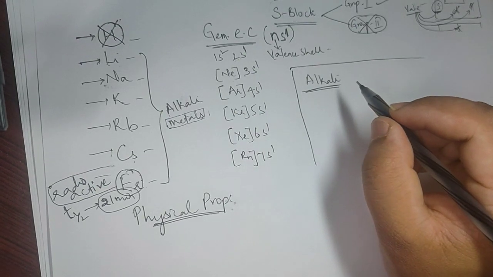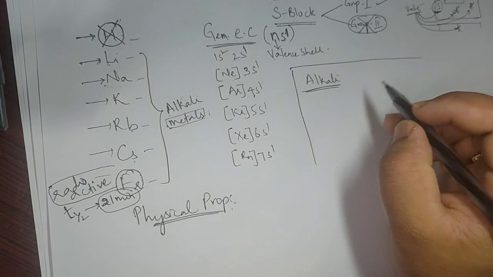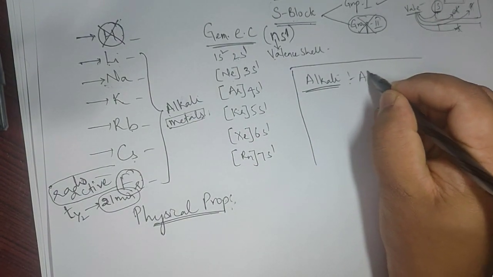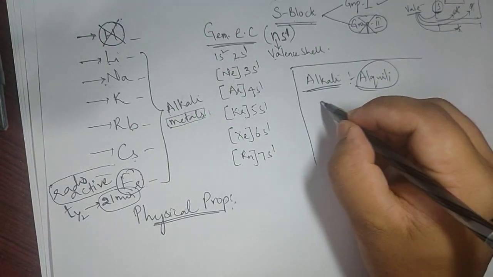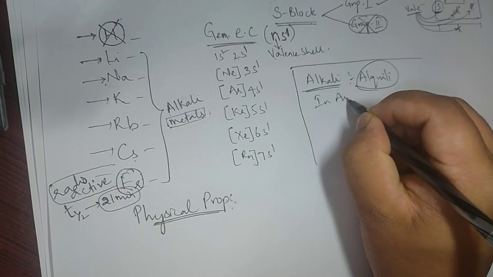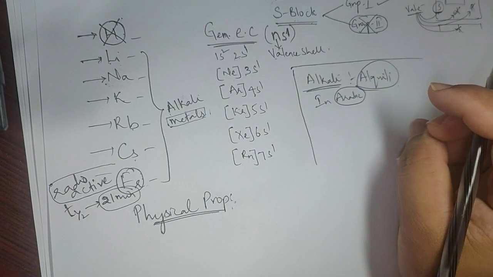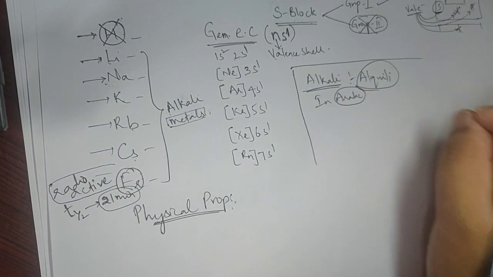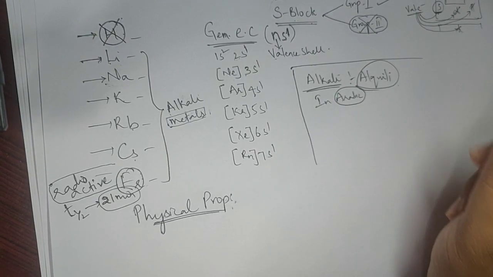Alkali is derived from an Arabic word, alkili. Why? Because in Arabic, the dead plants, or the plants that are buried for years together, are burnt down and their ashes are collected.